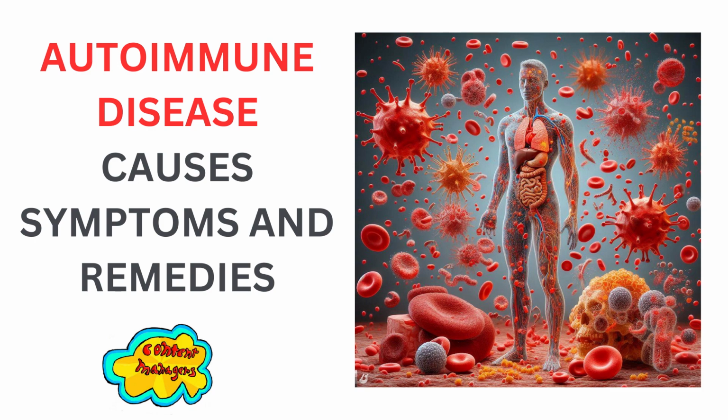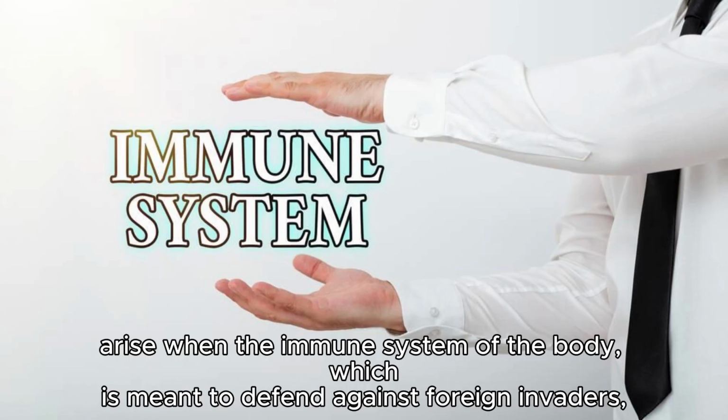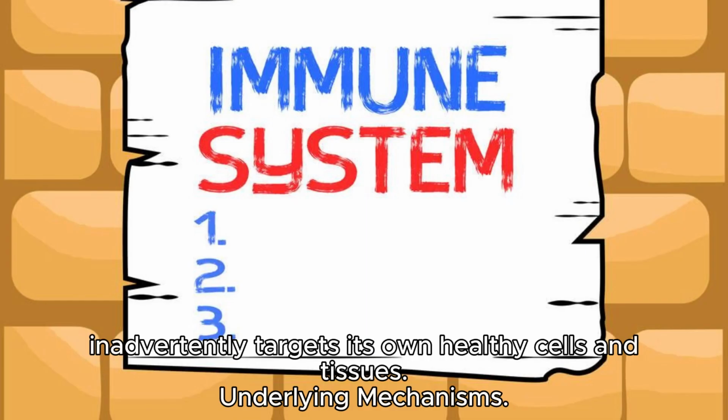This time we are touching a very important topic. That is autoimmune disease, its causes, symptoms, and remedial measures. An intricate class of illnesses known as autoimmune diseases arise when the immune system of the body, which is meant to defend against foreign invaders, inadvertently targets its own healthy cells and tissues. Underlying mechanisms.